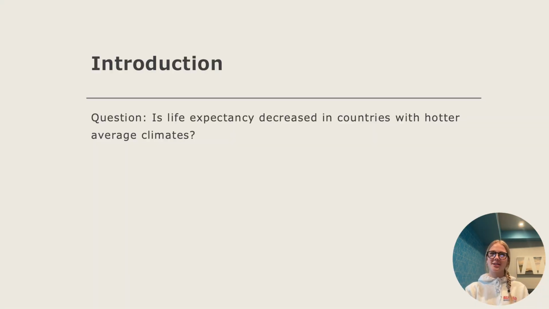To start with our introduction, global temperatures are rising, and there is an urgent need to understand how climate change impacts longevity. Research has shown that extreme temperatures can lead to dehydration, heat stroke, and other concerning conditions. Warm climates and industrialization can worsen air pollution. This can lead to respiratory and cardiovascular diseases. This project investigates whether life expectancy decreases in countries with hotter average climates. Our findings may help inform solutions to global warming and improve future outcomes for populations worldwide.